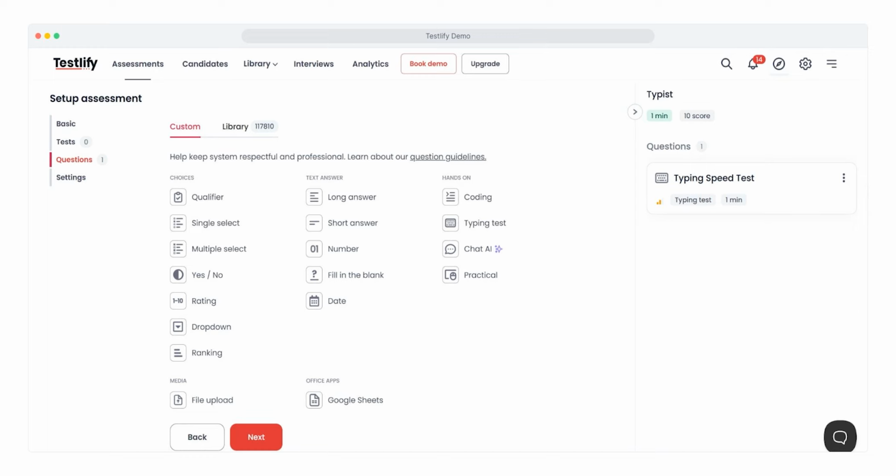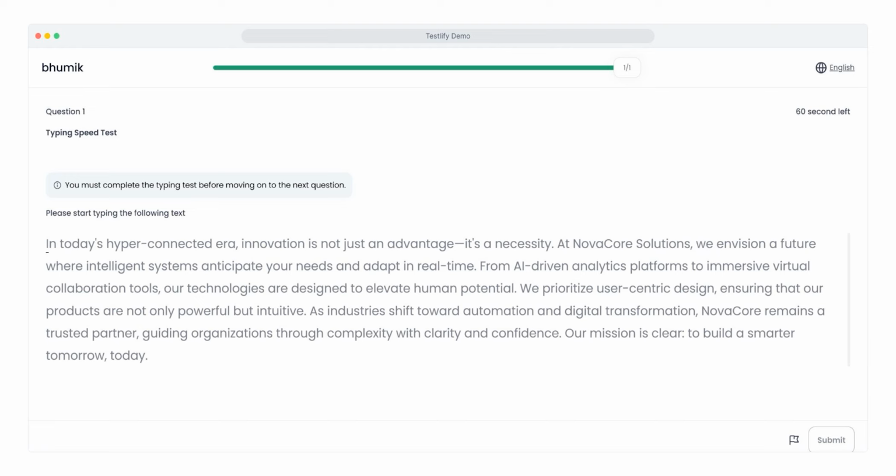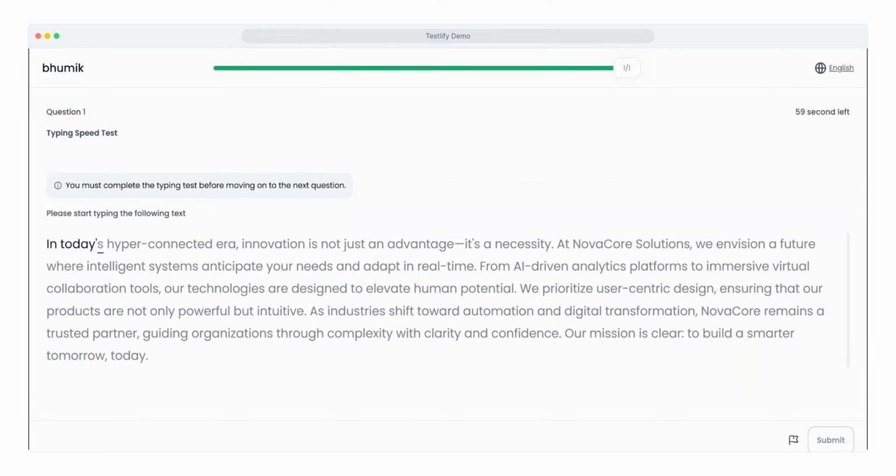Now let's take a look at the candidate's view. Once the candidate begins the test, their goal is to type the paragraph accurately and quickly before the time runs out. The test measures both speed and accuracy.